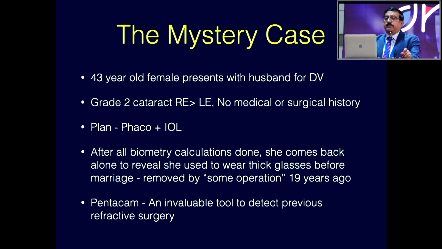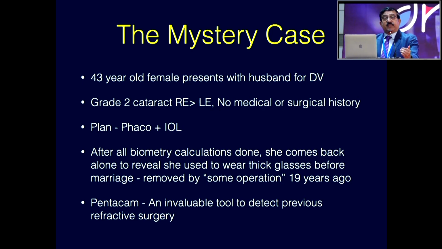Now I'll just show you a mystery case. This was a 43-year-old lady with grade 2 cataract who had come in, and all the biometry calculations had been done. Then later she came in and said that she had had some sort of surgery many years ago, and she did not want to tell this in front of her husband, who had accompanied her the first time.